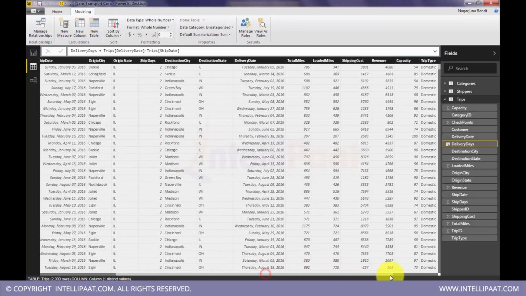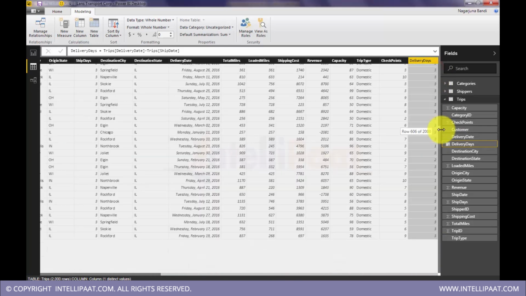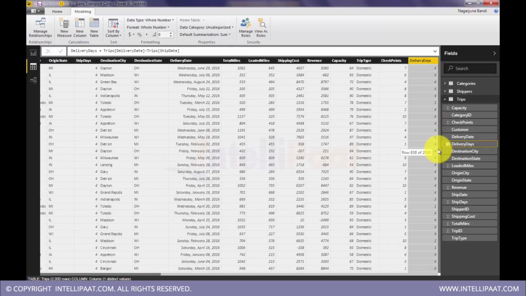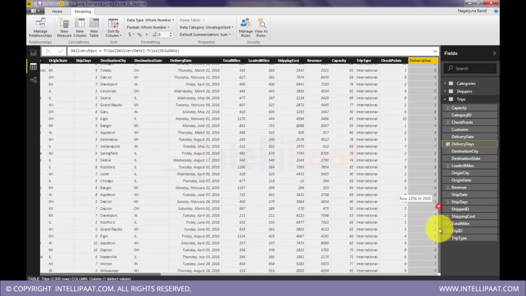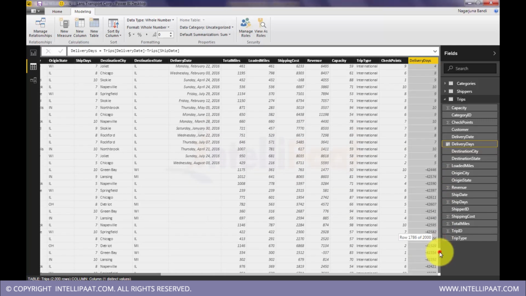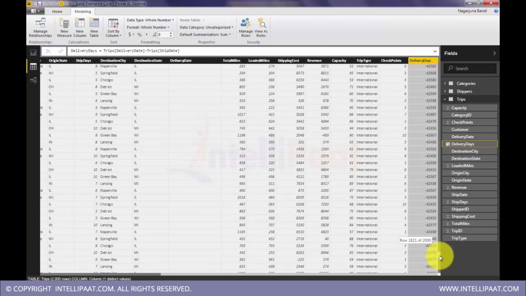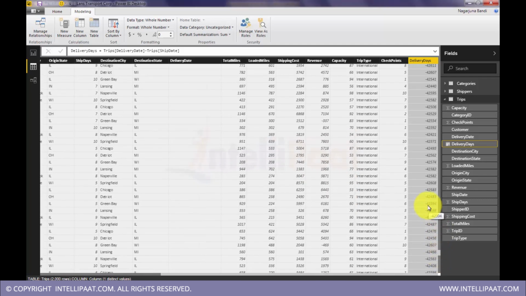Now you should be seeing it in actual form. Okay, fine. So this is delivery days. Fine, all values seem to be okay. See here, huge negative values. Okay, this is because these are the shipments that are never delivered.